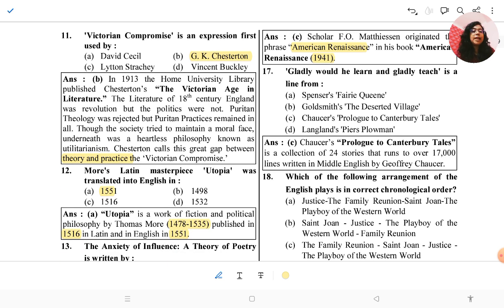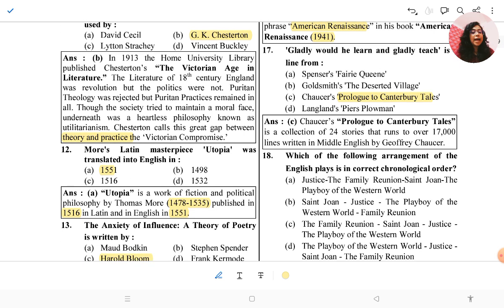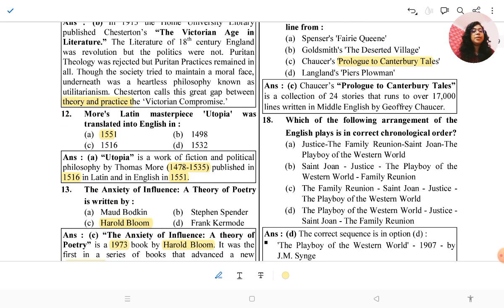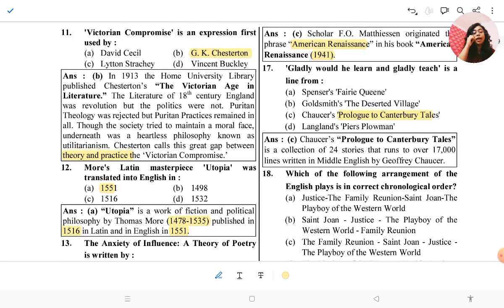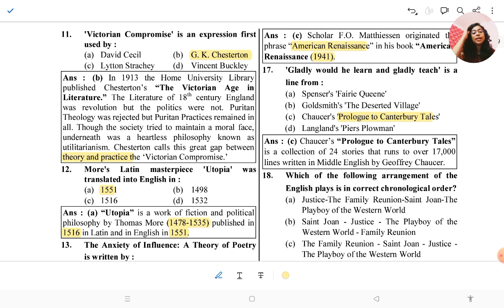Gladly would he learn and gladly teach is a line from Chaucer's Prologue to the Canterbury Tales. The Canterbury Tales is a collection of 24 stories that runs to over 17,000 lines written in Middle English by Geoffrey Chaucer, and here he gave the quotation: if we gladly learn, then we can gladly teach.